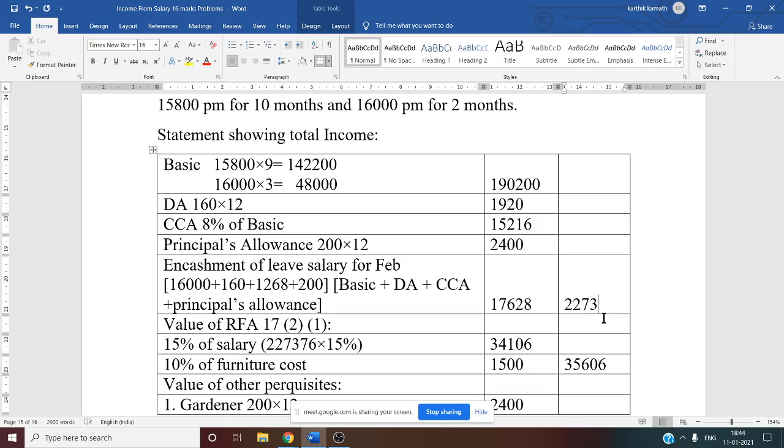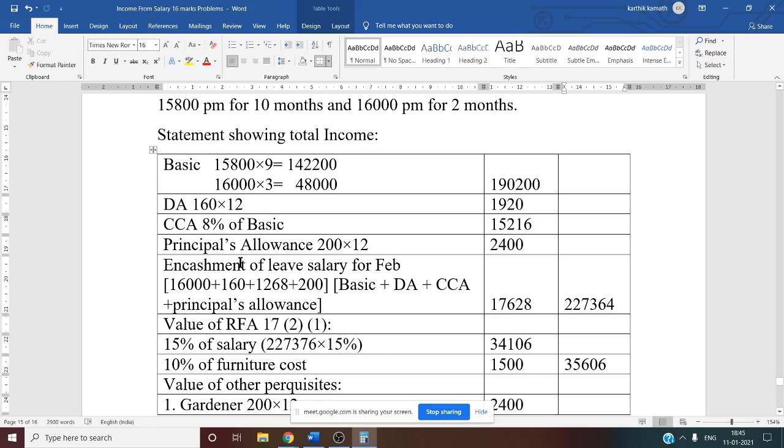Yes, 64. So now we have done 64 and we got the answer. Now we have written in the outer column all the things: basic, DA, CCA, principal allowance and encashment of salary. So that is the salary.